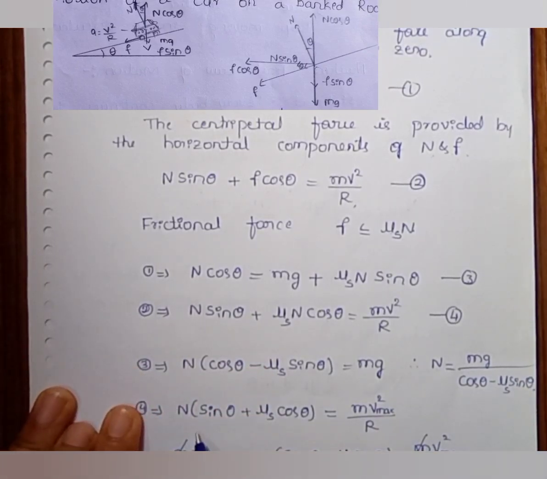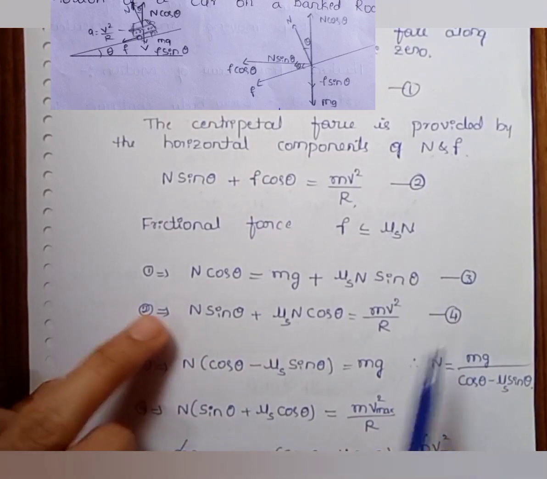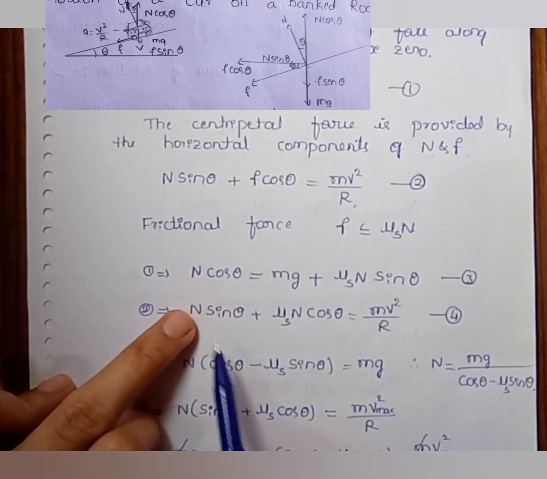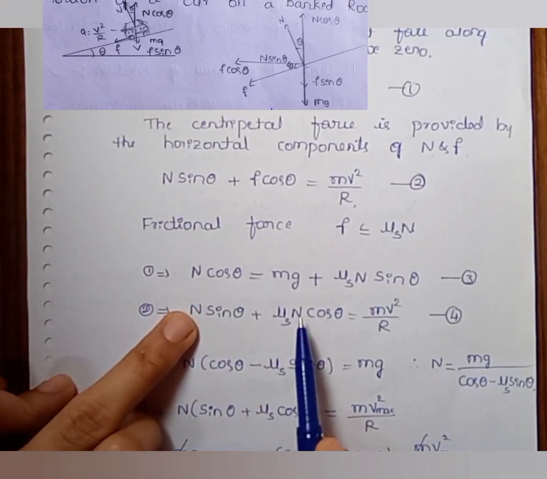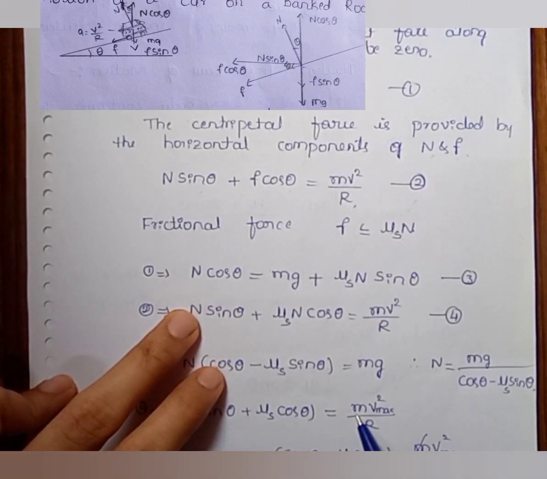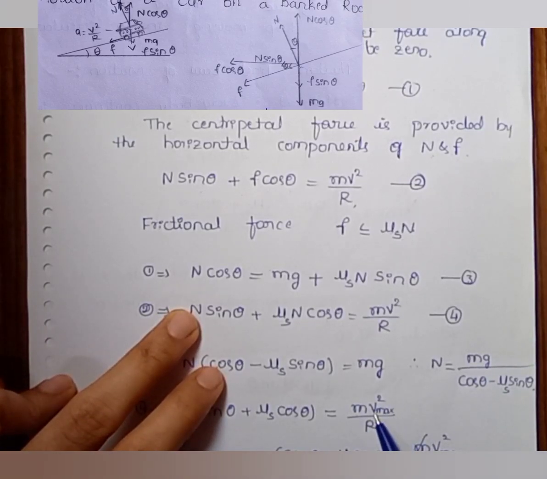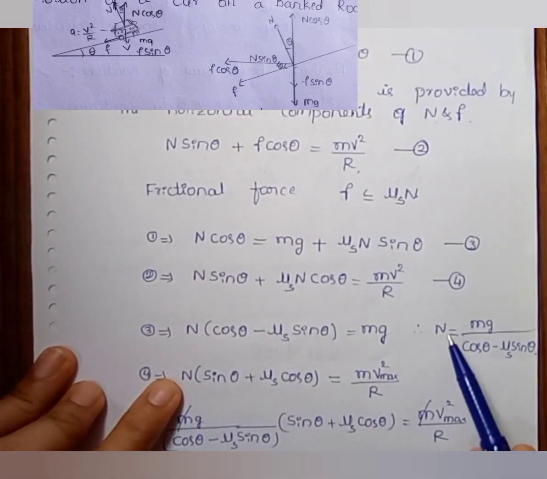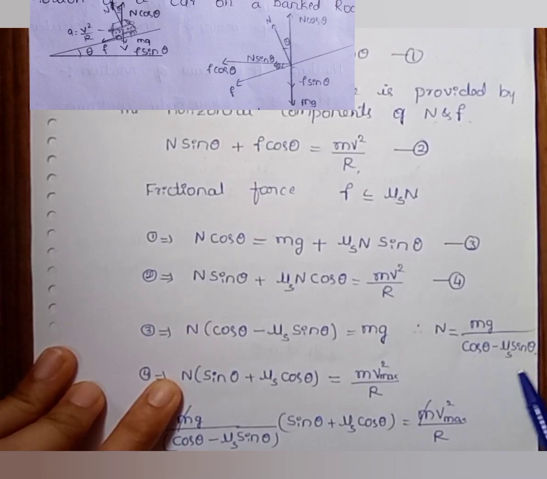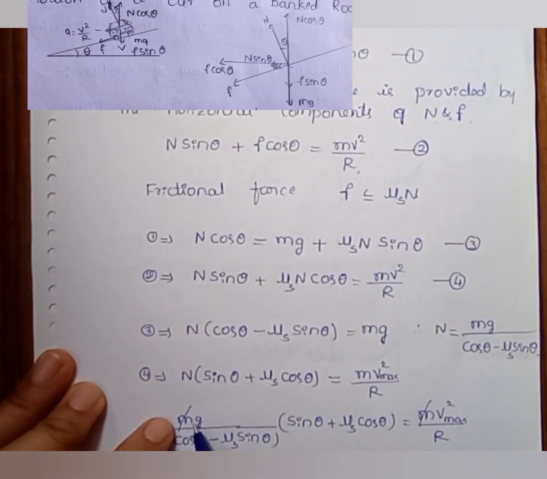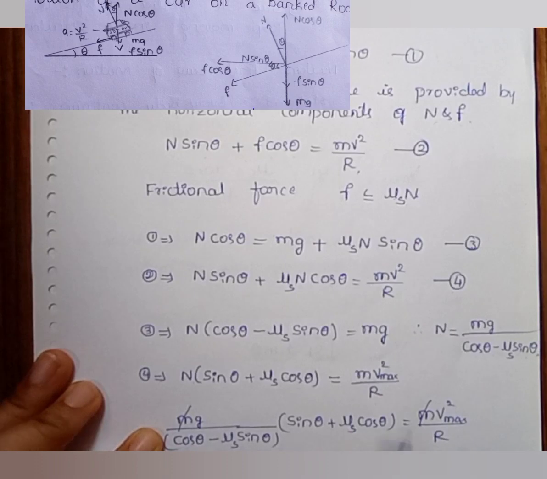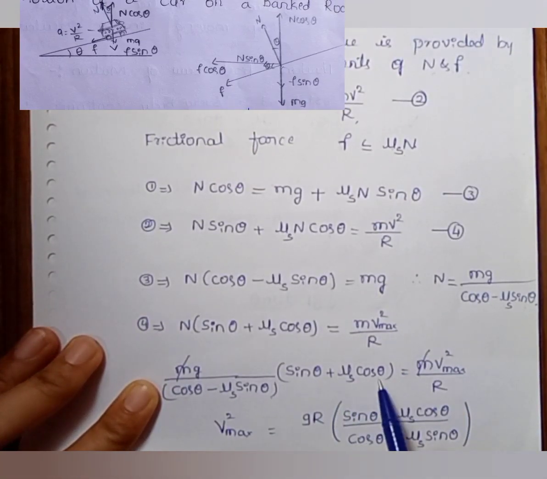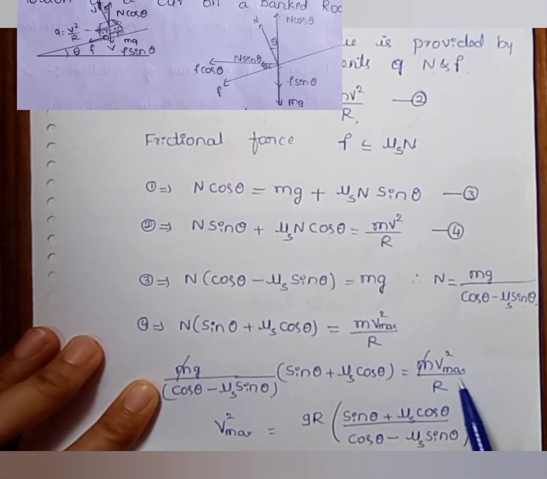Then equation 4 becomes N into sin theta plus mu_s cos theta, taking N outside, is equal to m v max square divided by R. Just substitute the value of N equal to mg by cos theta minus mu_s into sin theta. Then we get mg by cos theta minus mu_s into sin theta, times sin theta plus mu_s into cos theta, is equal to mv square by r.